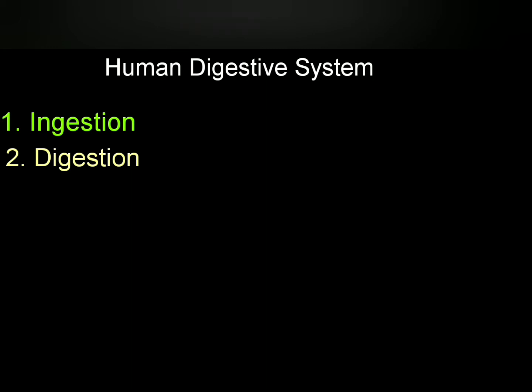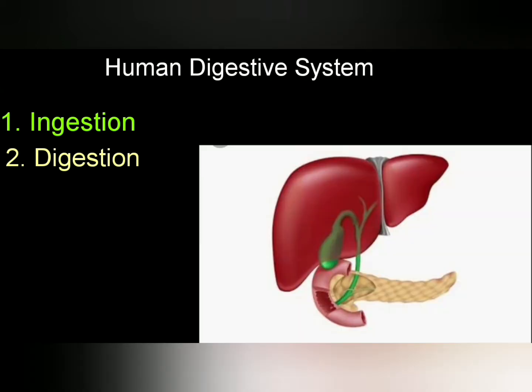Small intestine receives 2 secretions of glands. First, liver. Liver secretes yellowish green juice, which is called bile juice, and it is alkaline in nature due to the presence of sodium bicarbonate in it. Alkaline bile turns acidic food into alkaline. Bile salt breaks fat into small droplets for further breakdown. This breaking down of fat into small droplets is called emulsification of fat.